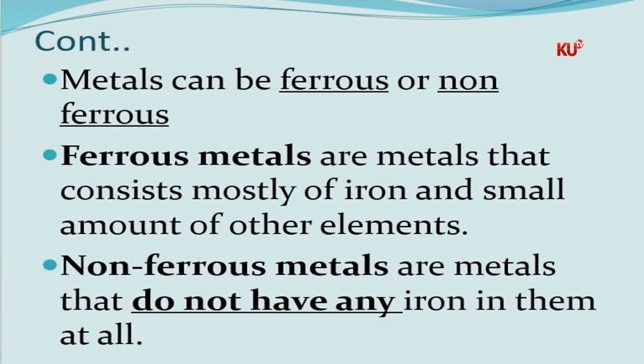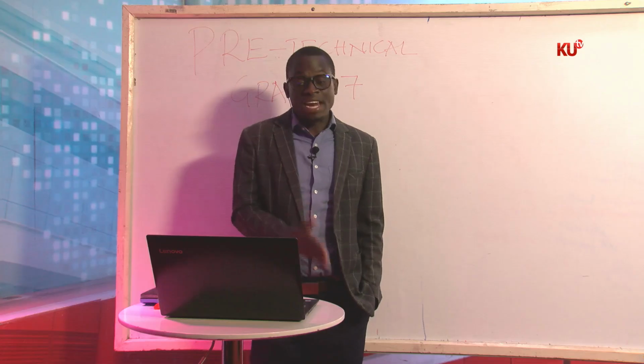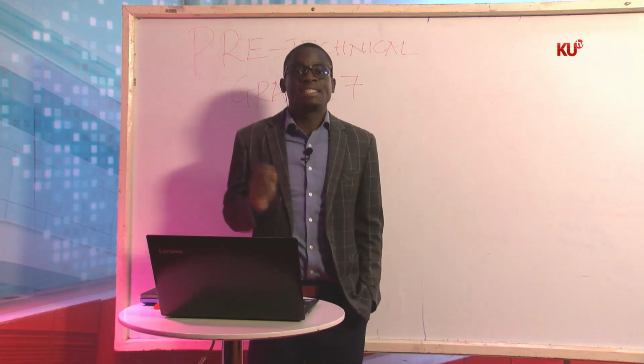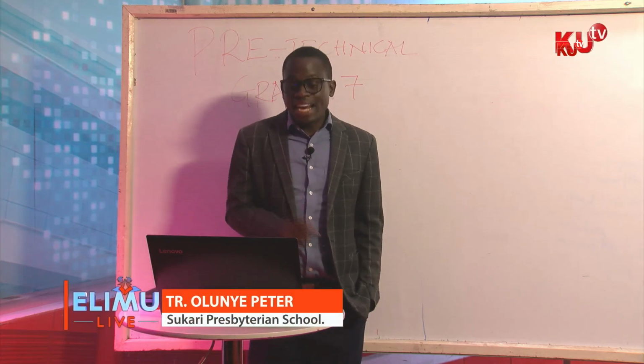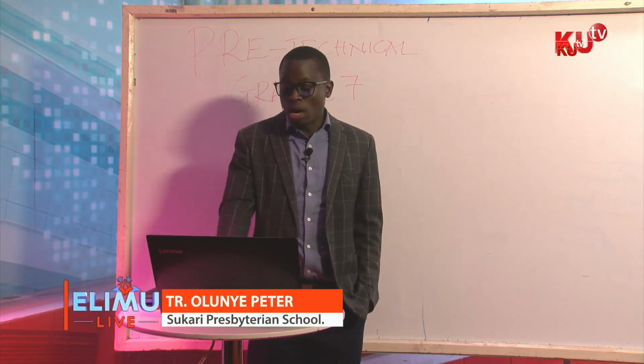The non-ferrous metals do not have, underline that, any iron in them at all. That's why they are called non-ferrous metals. But ferrous metals, we have said, have iron in them. So we have ferrous metals and non-ferrous metals.